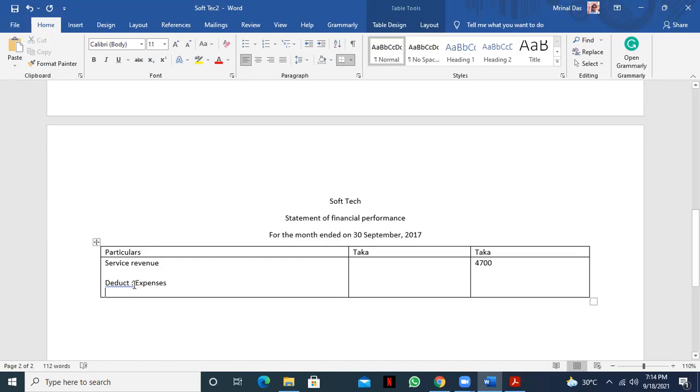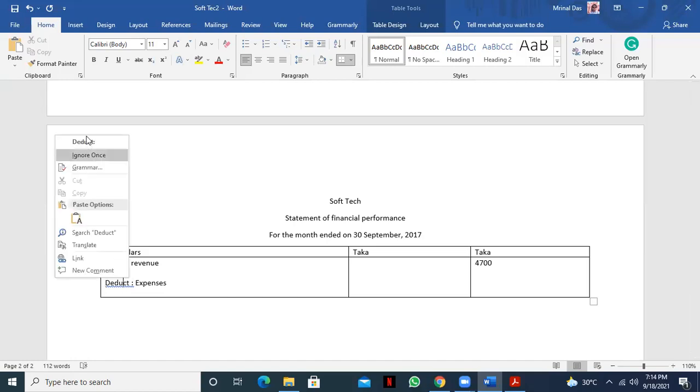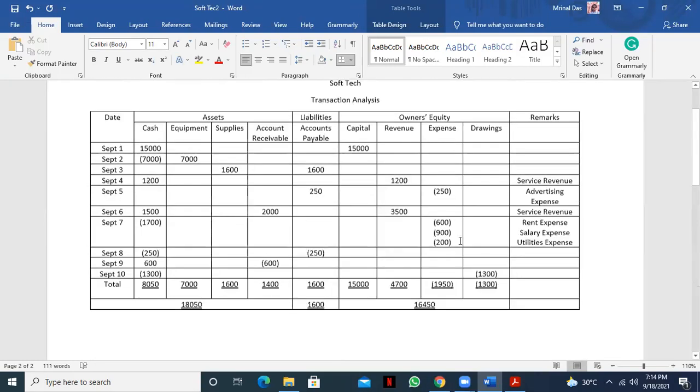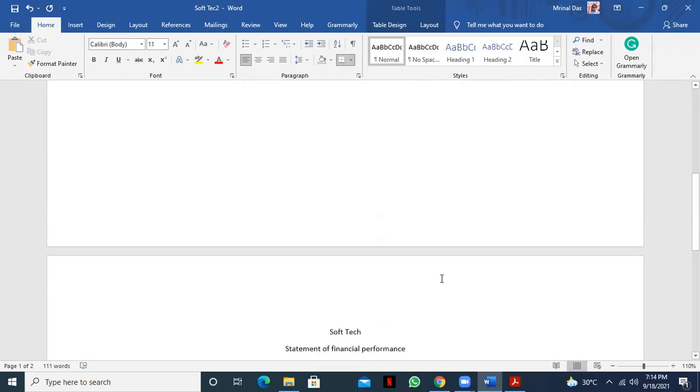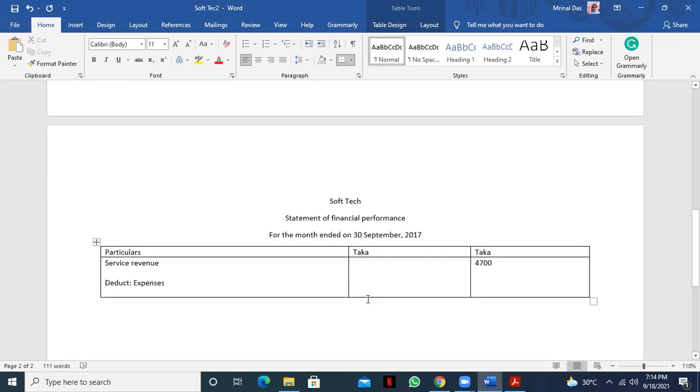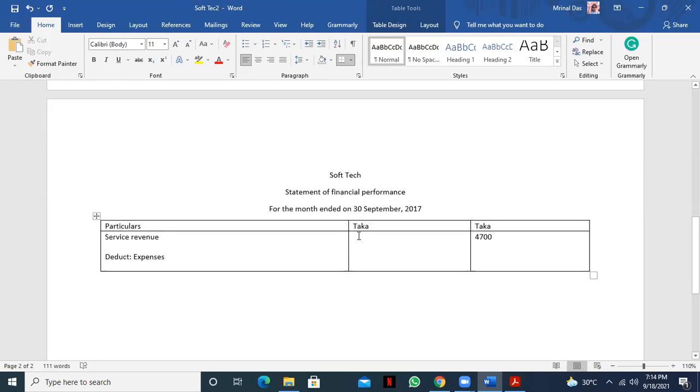Now here you see how many expenses there are. So one by one, you see. First one is 250, and this expense we name advertising expense. Then 600 rent expense, 900 salary expense, 200 utilities expense. So these are the expense names. So write the expense name and you write the amount in this column, in this rough money column. Okay, I hope you understood.